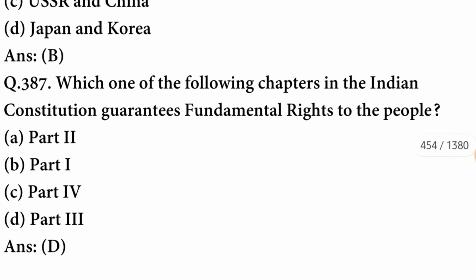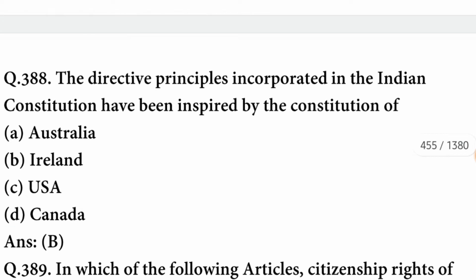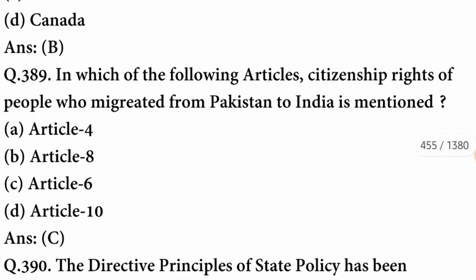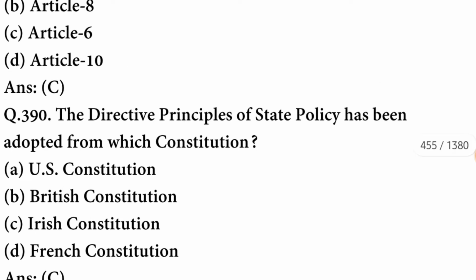Next question. Which one of the following chapters in the Indian Constitution guarantees fundamental rights to the people? It is the part 3rd. D option is correct. Next question. The directive principles incorporated in the Indian Constitution have been inspired by the Constitution of Ireland. In which of the following articles citizen rights of the people who migrated from Pakistan to India is mentioned in the article of 6? C option is correct.